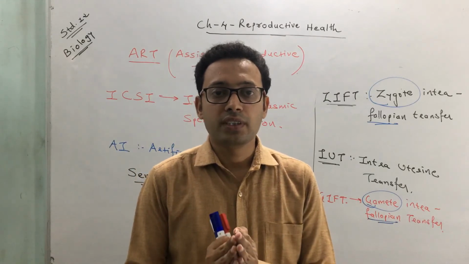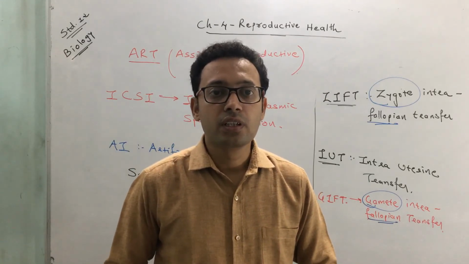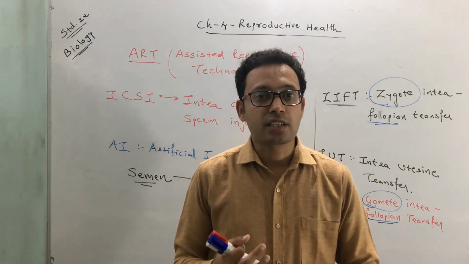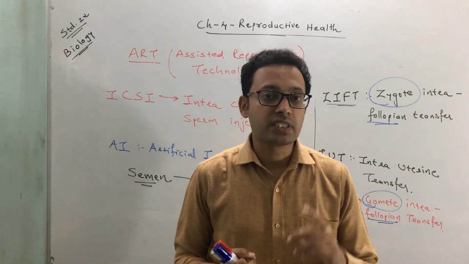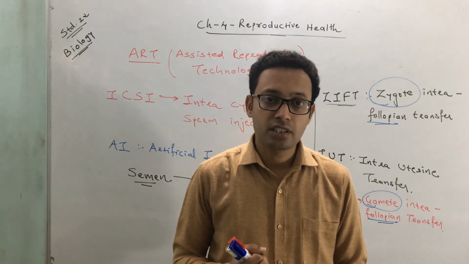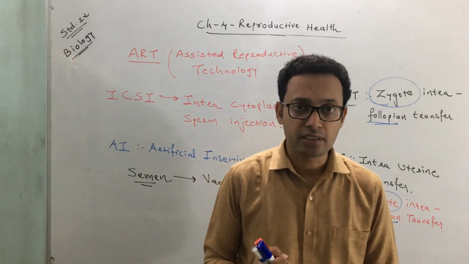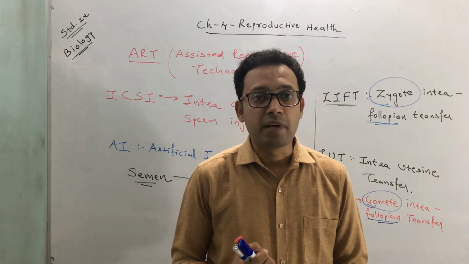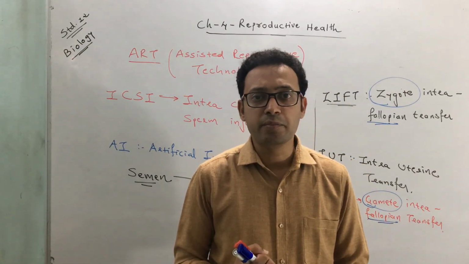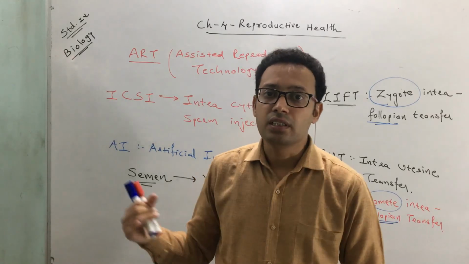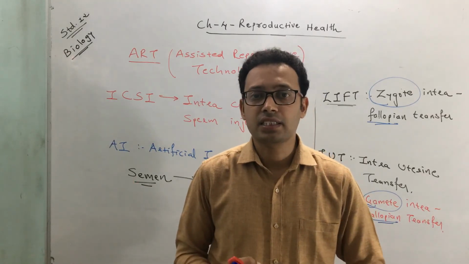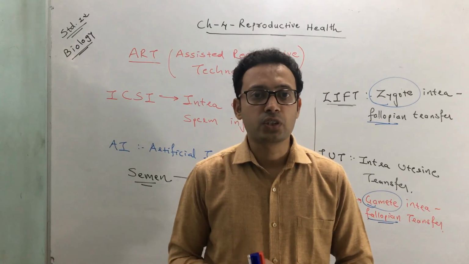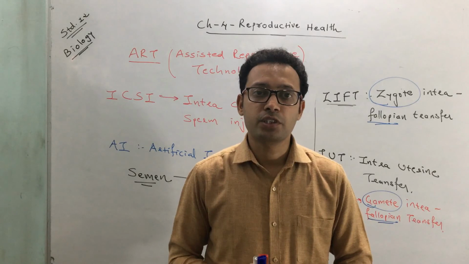Okay, so that's all about chapter number 4, reproductive health. In reproductive health, these are the very important components. First is contraceptive methods. You have to learn all the contraceptive methods thoroughly. Second, MTP, medical termination of pregnancy, is equally important. And the last one is infertility and ART, assisted reproductive technology. You have to do it thoroughly because these are very important topics from the chapter.